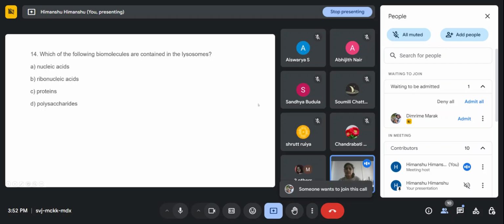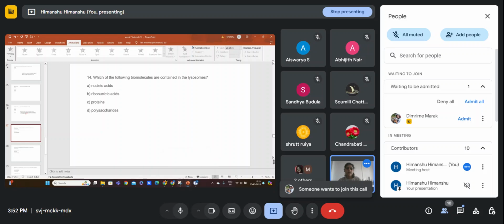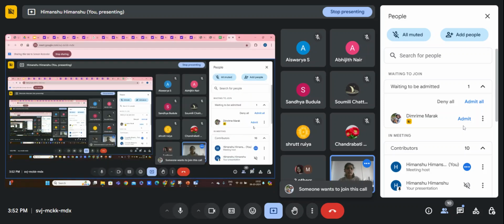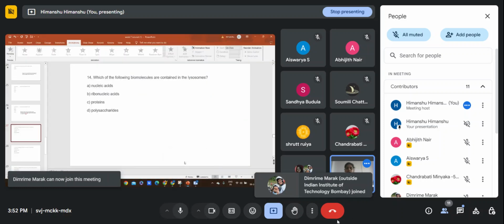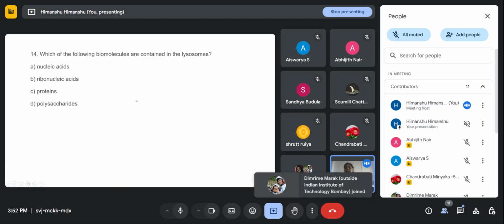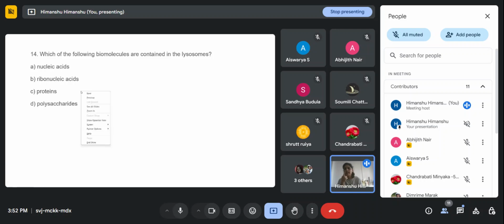Next question is, which of the following biomolecules are contained in the lysosome? Option A is nucleic acid. Option B is ribonucleic acid.